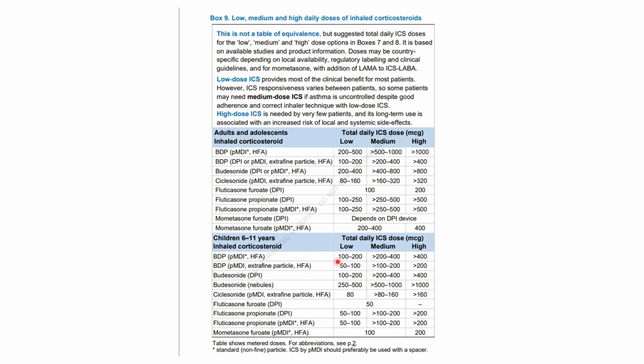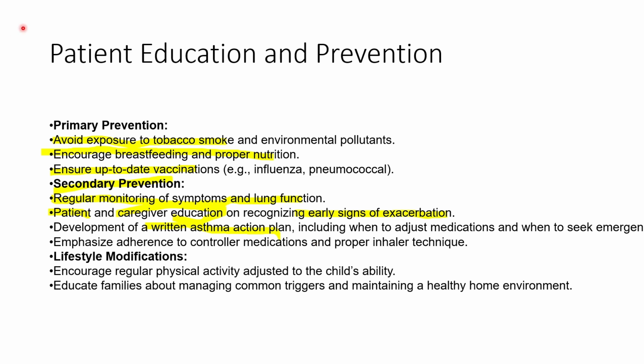It's actually really good to have this picture. And finally, patient education and prevention. This is for the infants, the newborns, I think. Avoid exposure to tobacco smoke, encourage breastfeeding and proper nutrition, ensure up to date vaccination, regular monitoring of symptoms, patient and caregiver education about the early signs of exacerbation, development of a written asthma action plan, including when to adjust medications, regular activity according to the child's ability, and educate families about managing common triggers and maintaining a healthy home environment.